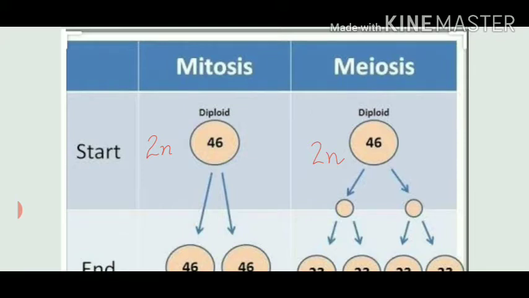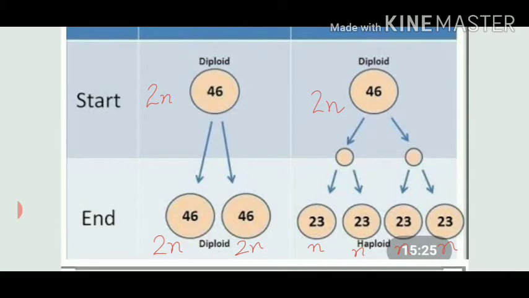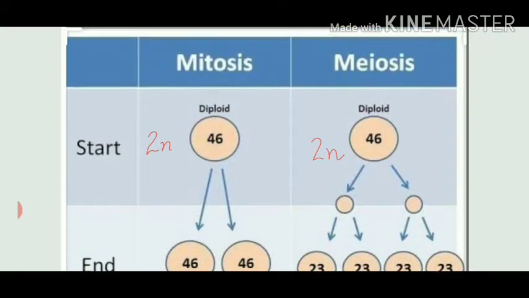So what will happen at the end of the mitosis, that both the cells which are formed from the previous cell, they will be again diploid because the division is equational. There will be no change, no reduction in the number of chromosomes. So this is called as mitosis. And in case of meiosis, what will happen?